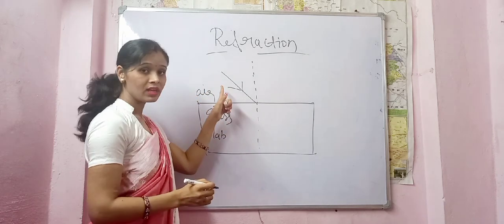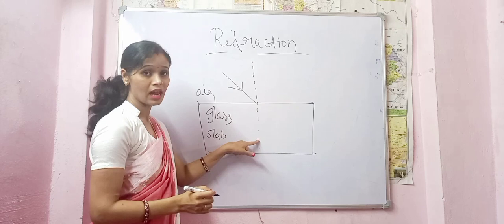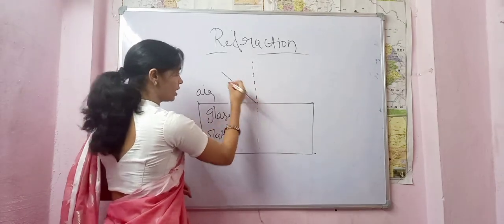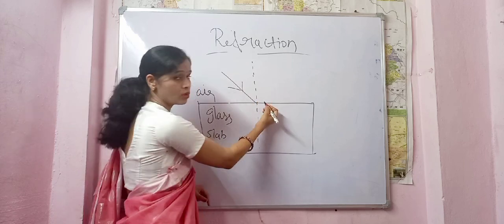The light is traveling from air to glass, and the point at which the light ray is incident is known as the point of incidence.